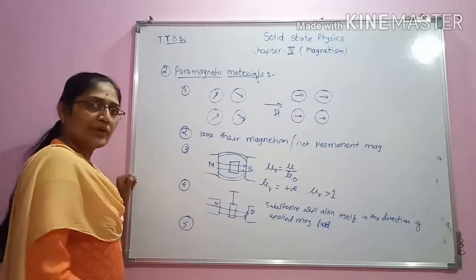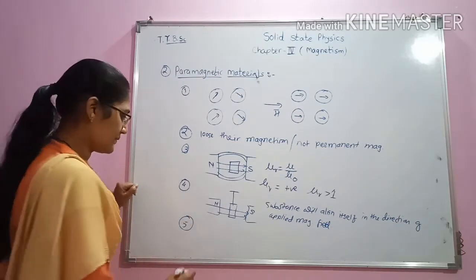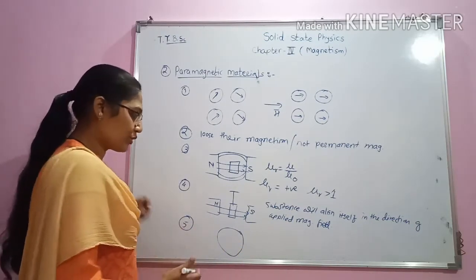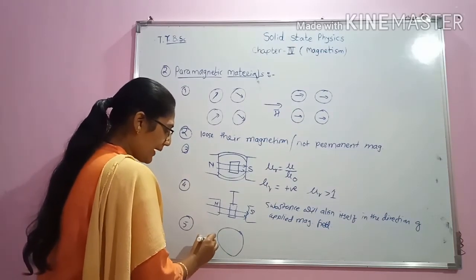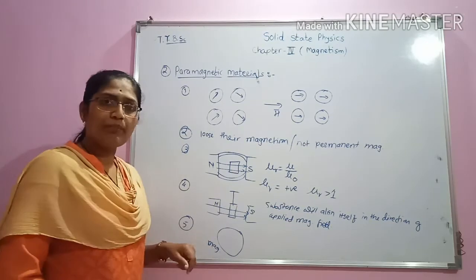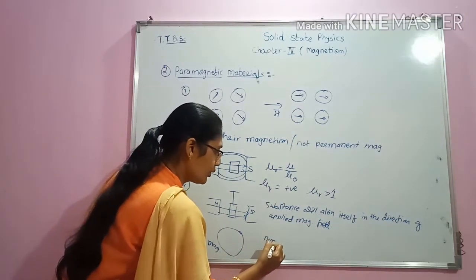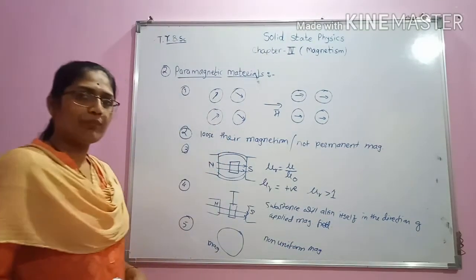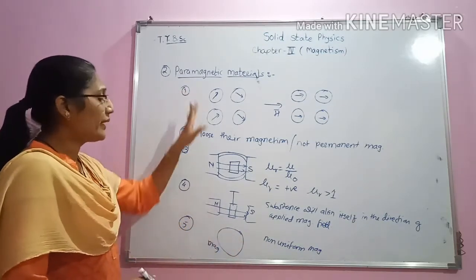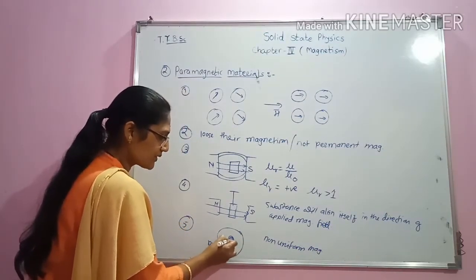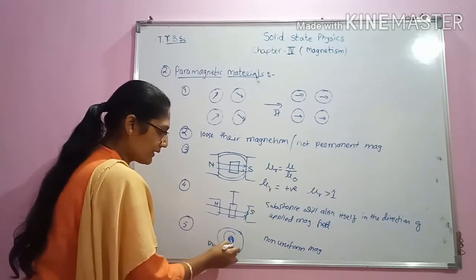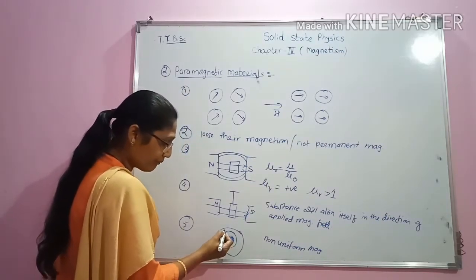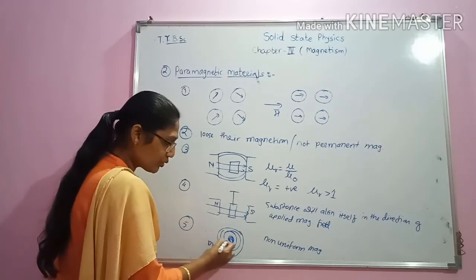Then the next property: if we take a paramagnetic substance and keep it in a petri dish, and apply a non-uniform magnetic field to it, suppose initially the substance is here or like this, then this paramagnetic material will move from the periphery, that is weaker, to stronger.